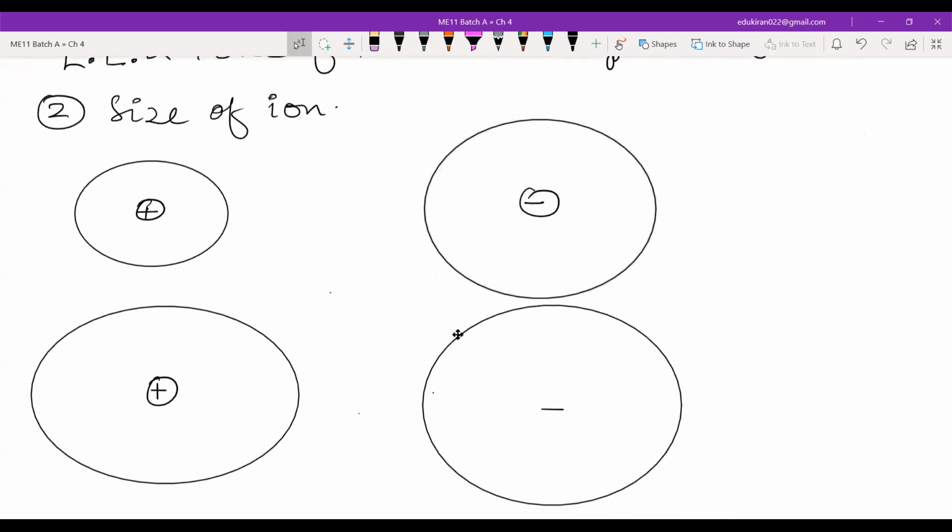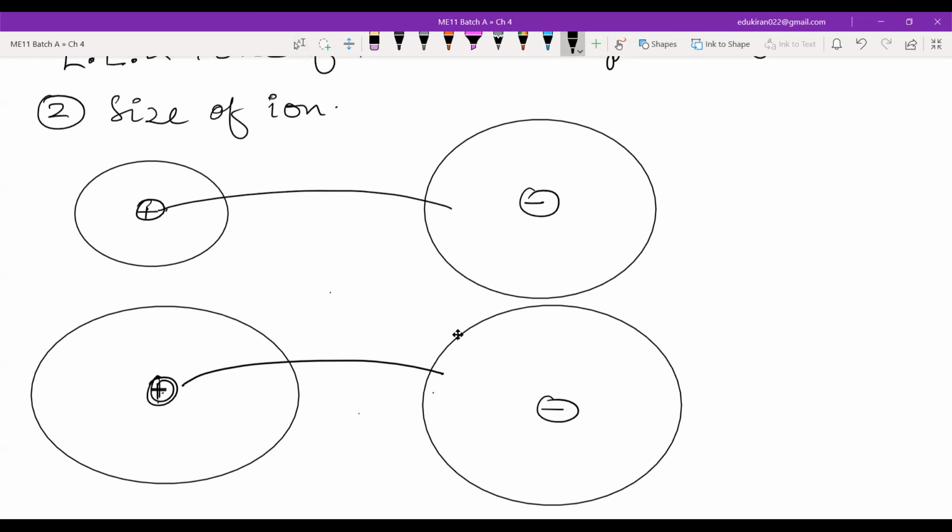This is minus. Now, this positive charge is very big. If this positive ion is very big, it will be difficult to attract this particular negatively charged ion. Here the same positive charge is there, but the size is small, and hence it can easily attract the negatively charged ion. Yes or no? If the size is small, the distance between the positively charged nucleus and the anion will be less. That is why it can easily attract.